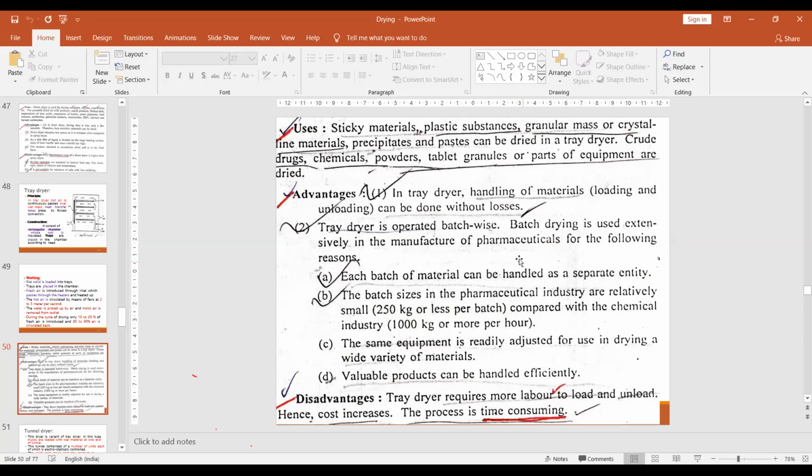The dryer is operated batch-wise, so each batch's material can be handled as a separate entity, because each batch gets the same temperature. The properties may be different, but if you have the same temperature and the same air, then the conditions may be the same, right? The batch size in industry can be 250 kg or less, as compared to the chemical industry, which is 1000 kg, because